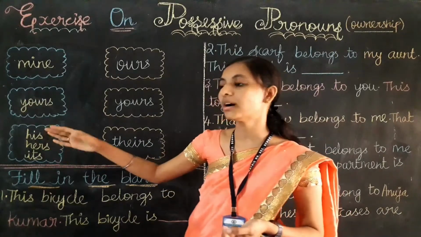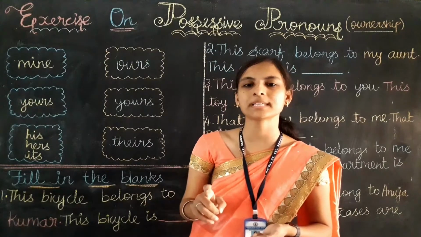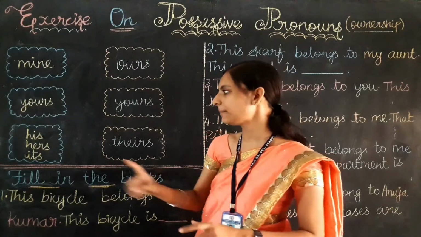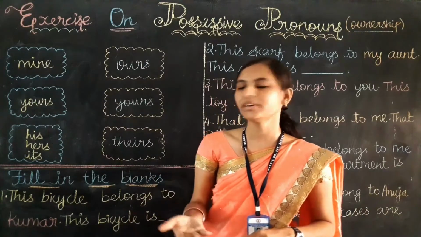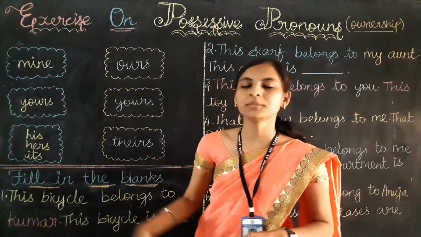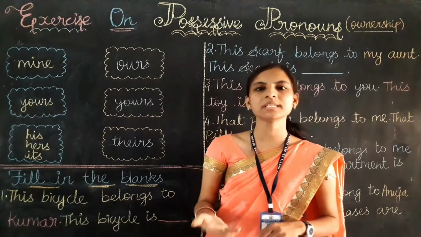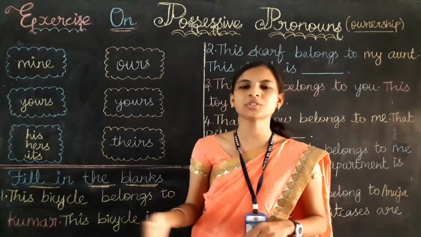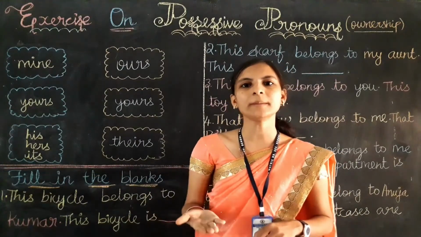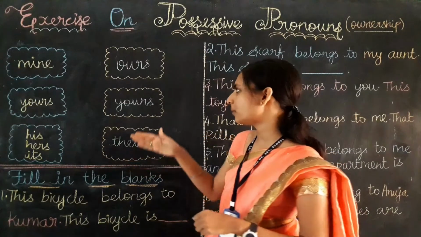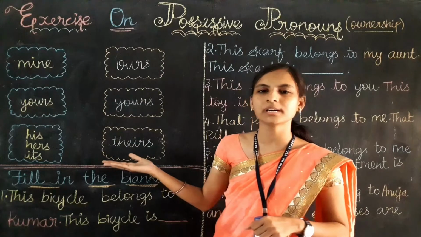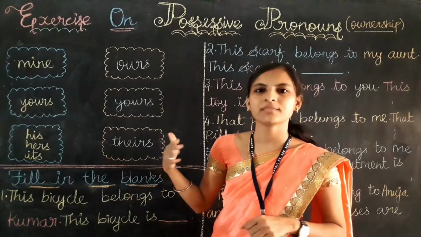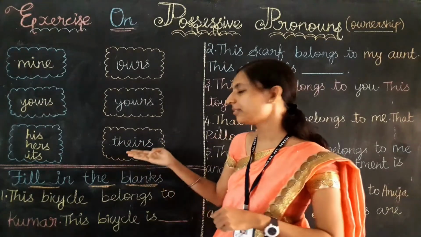Hers refers to one female person. So hers means avaludiyathu. And its means adanudiyathu. That is, it refers to one animal or one bird or one thing. And what about theirs? Theirs means 2 or more boys, or 2 or more girls, or 2 or more animals. When we are talking about 2 or 3 persons, there we use theirs.